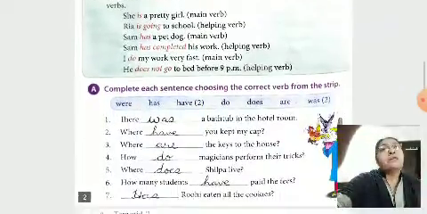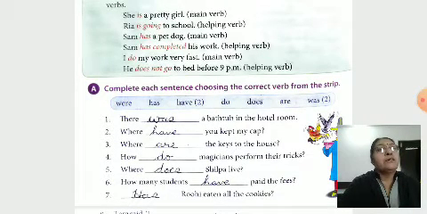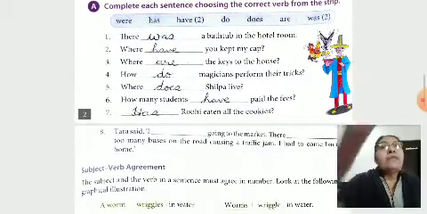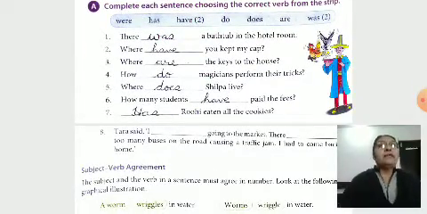I do my work very fast. Here we are using do as a main verb. He does not go to bed before 9 p.m. Here we are using does as a helping verb. So as per that exercise, there was a bathtub in the hotel room. Here was is a main verb.